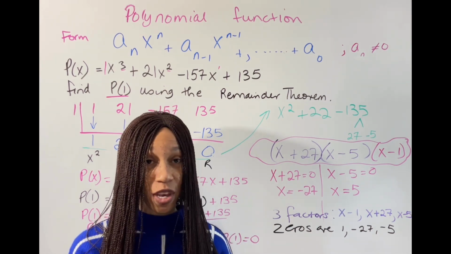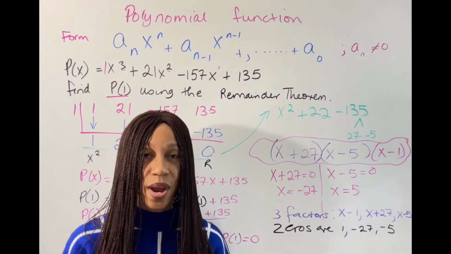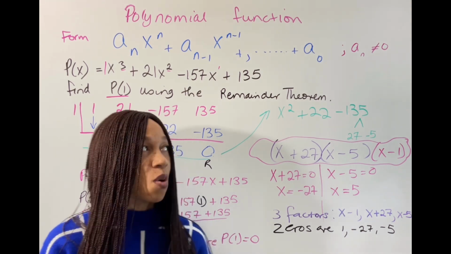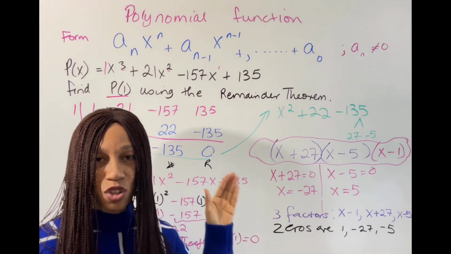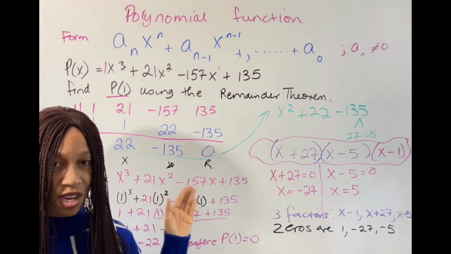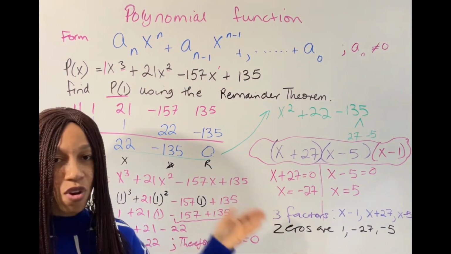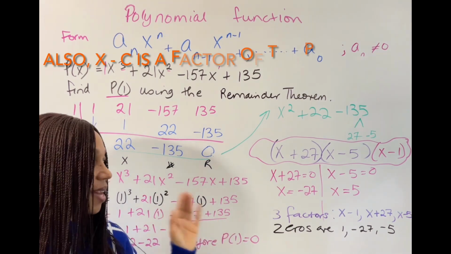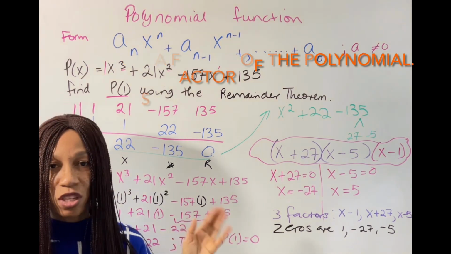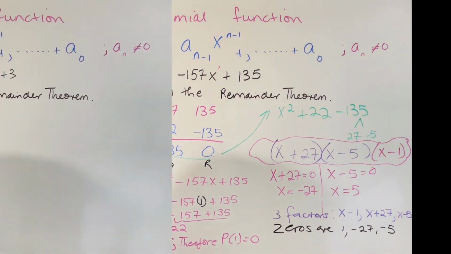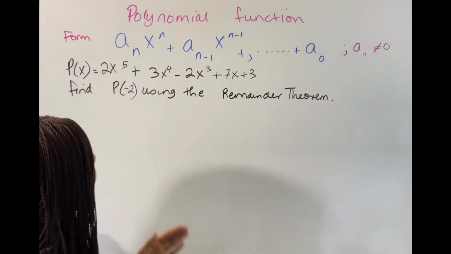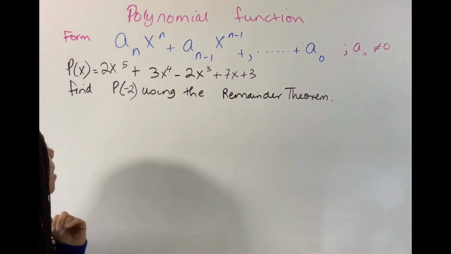So I'm going to give you another example now, where this one will illustrate what if your remainder is not 0. Because you notice when the remainder is 0, the factor theorem comes into play, because now P of c is going to be equal to 0. So let's get right into it. We are given another problem to work with.